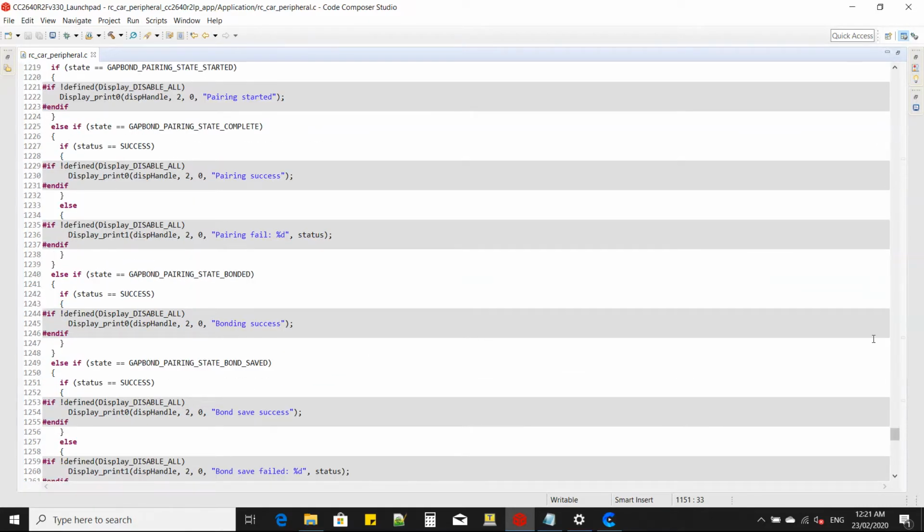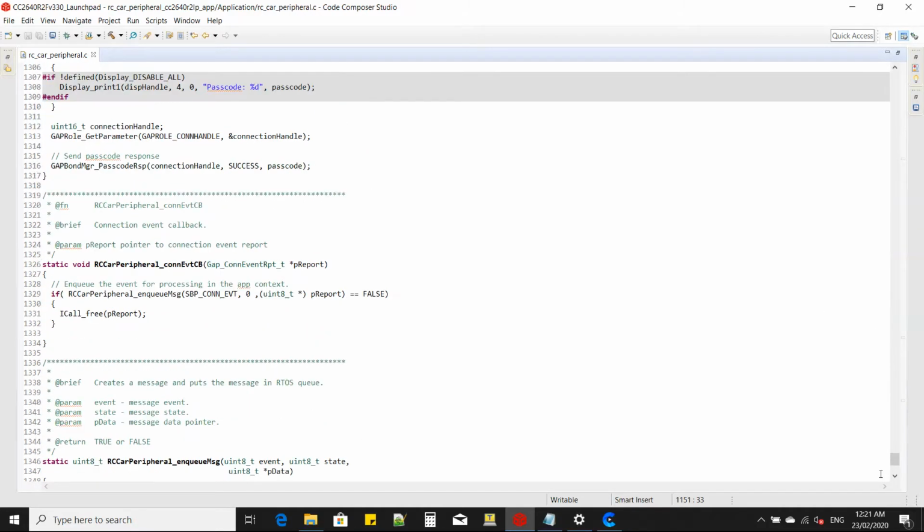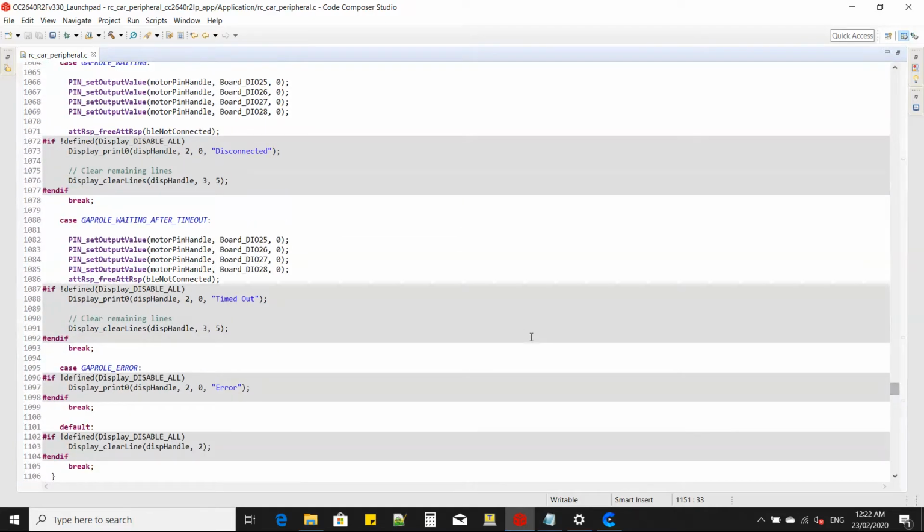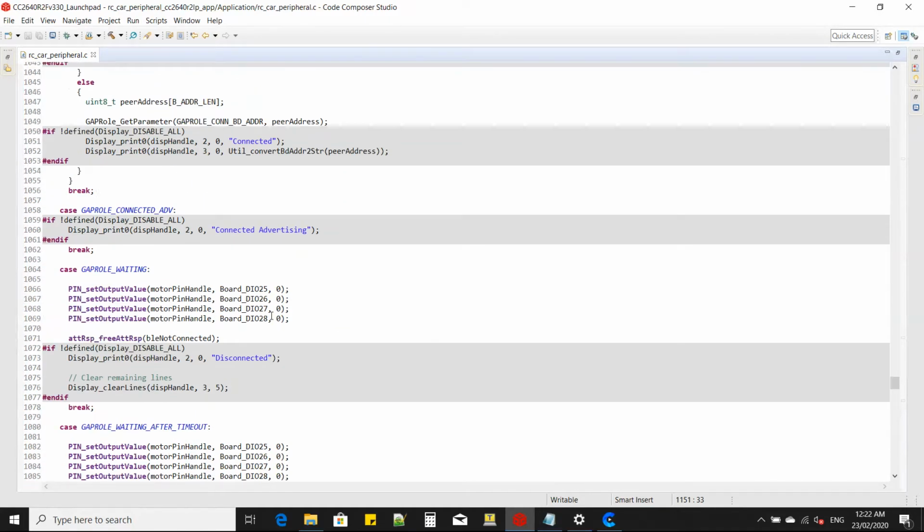So another thing I did is when we intentionally turn off the Bluetooth, I set DIO 25, 26, 27, 28 to 0000, which will make the RC car stop. When it's out of range, so GAP role waiting after timeout, I also set DIO 25, 26, 27, 28 to 0000, which will make the RC car stop.